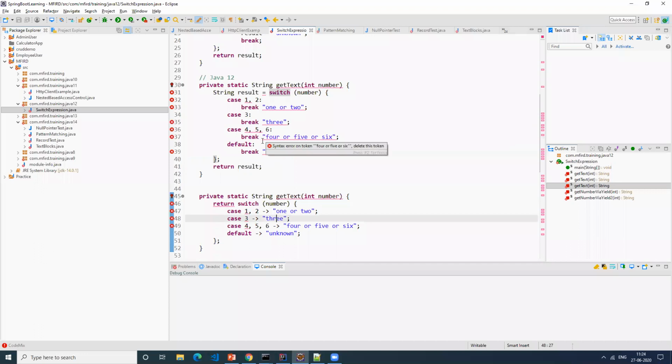And there is one question in the chat window. Sorry? There is one question posted in the chat window. Okay, I can check.